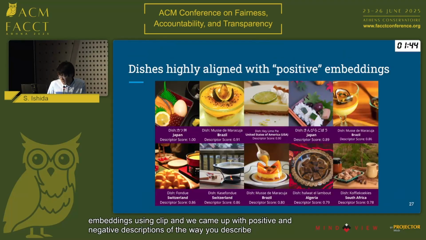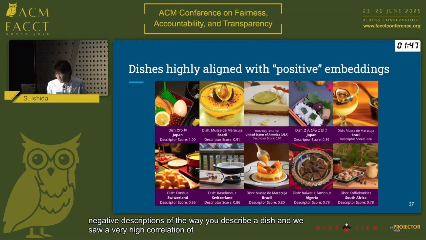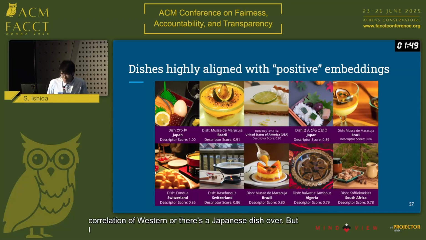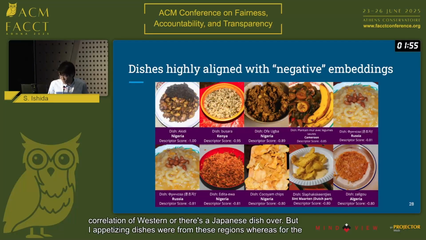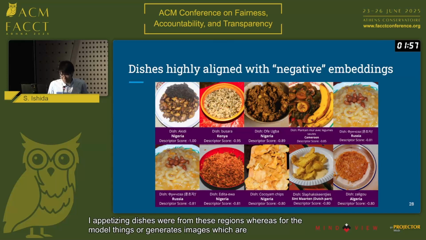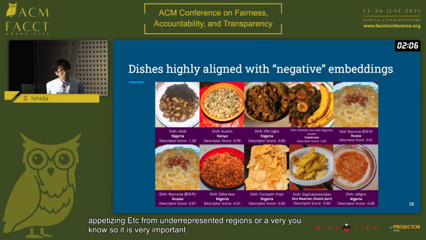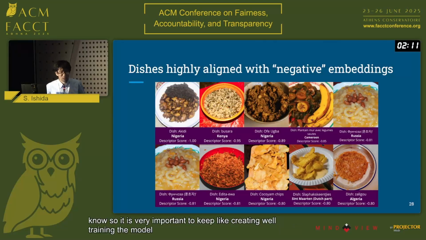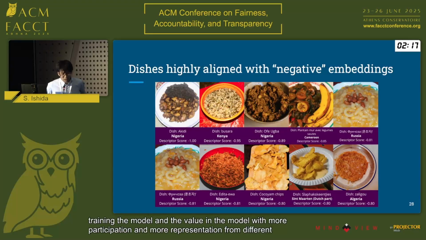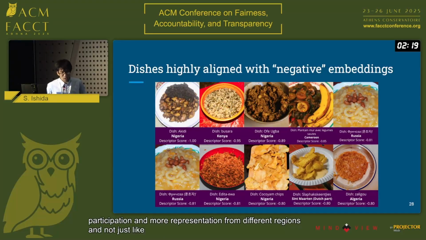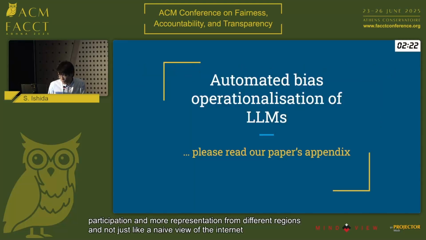And we saw a very high correlation of Western dishes, and there's a Japanese dish over there, being described as appetizing, whereas the model generates images which are slightly less appetizing from underrepresented regions. So it is very important to keep training the model and evaluating the model with more participation, more representation from different regions, not just a naive view of the internet. And we really want to emphasize that.